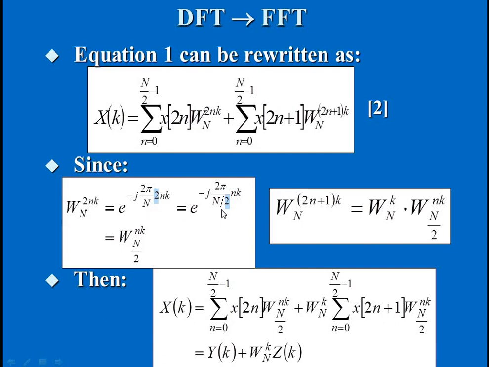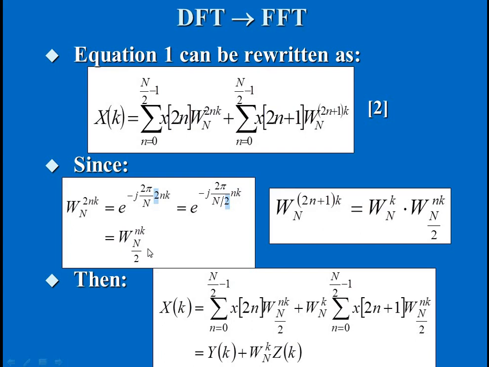We can write this in the form of twiddle factor as W power nk suffix N by 2. If we have e power minus j 2 pi by N, we write it as W suffix N. If we have N by 2, we write it as W suffix N by 2.